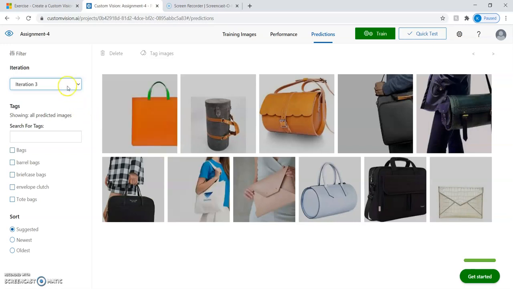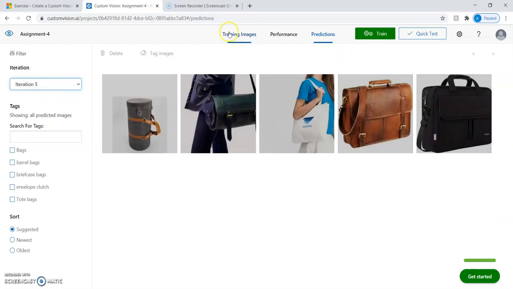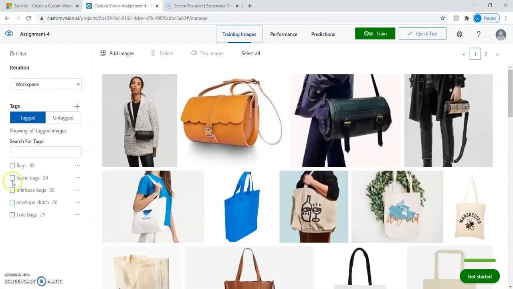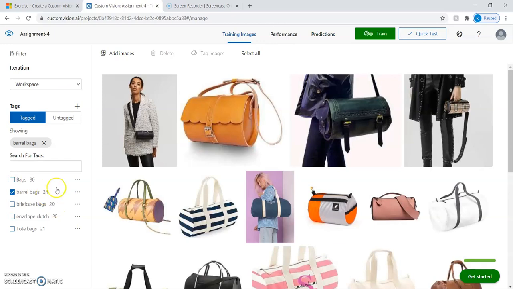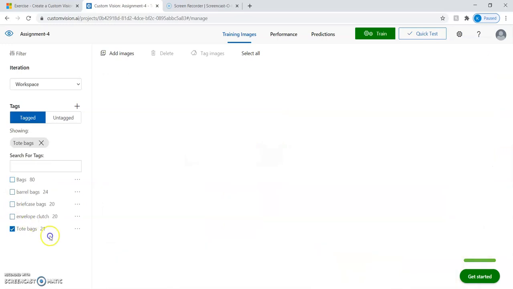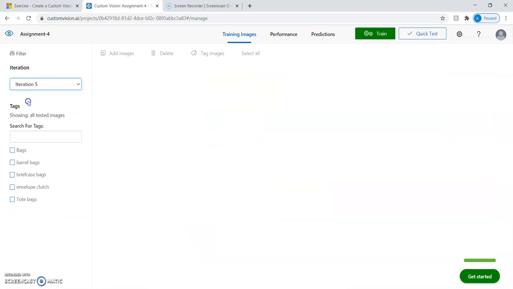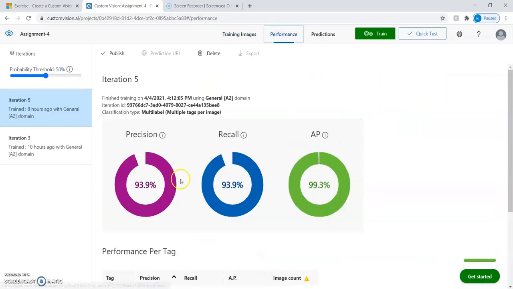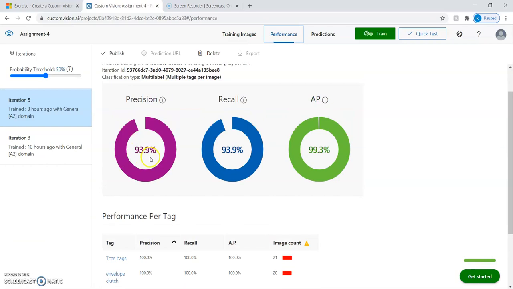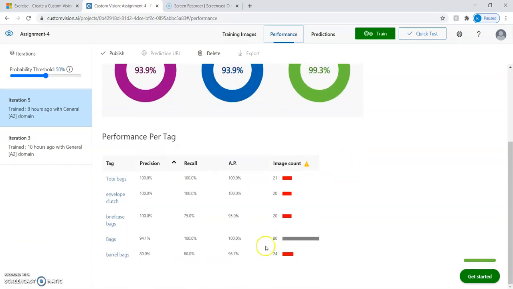Now what I did for second iteration, I added 4 bags in barrel bag, that is 1, 2, 3, 4, and I've added 1 bag in tote bag, that is this one. Okay, so then I retrained my model. Let's see, the performance has become 93.9% precision, 93.9% recall, and 99.3% as an accuracy. And as you can see here, we have 4 more barrel bags and 1 more tote bag.